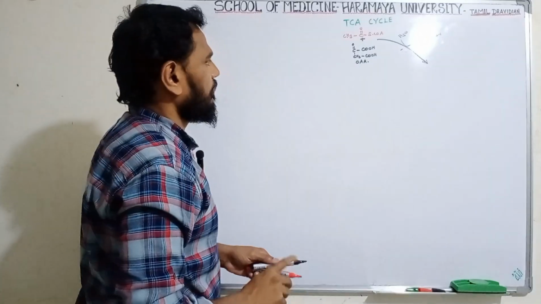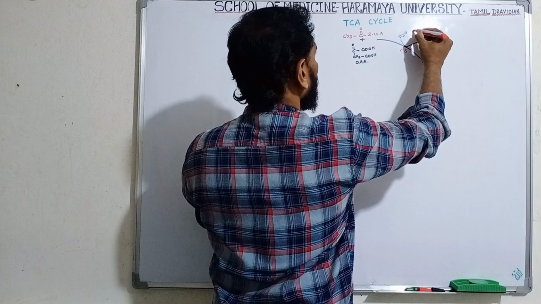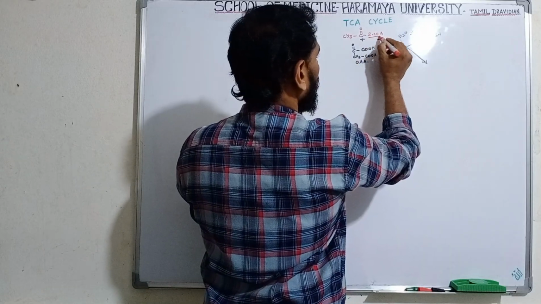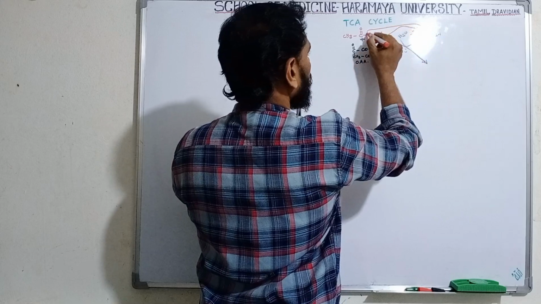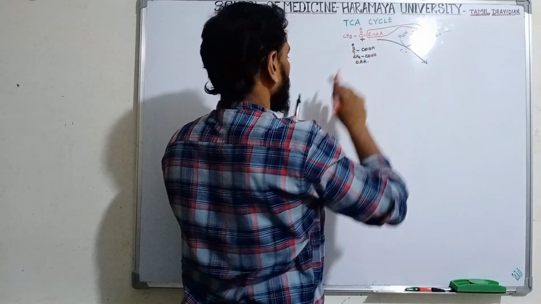Clear? Here is water, meaning OH, H. One hydrogen atom attached with SCoA releases the CoA-SH. The remaining OH group attaches here.